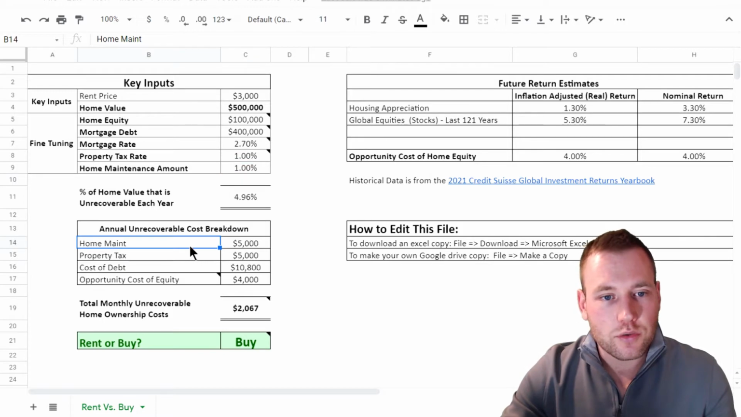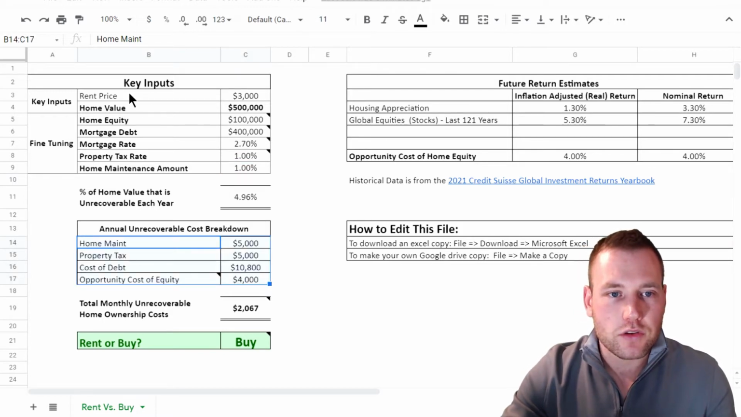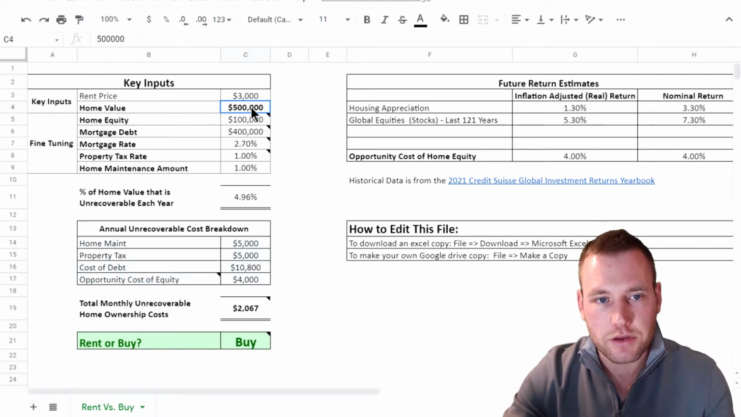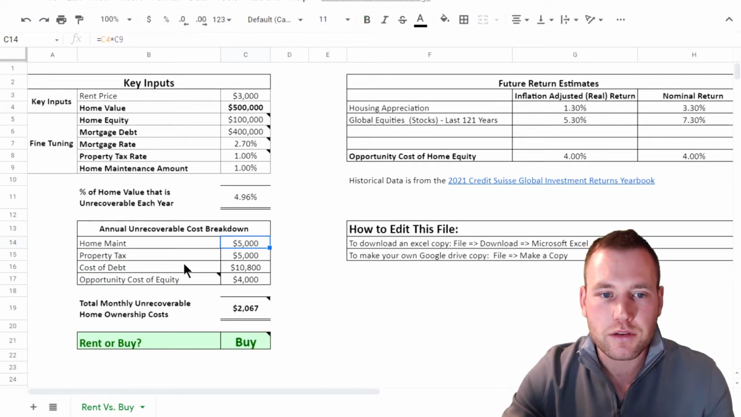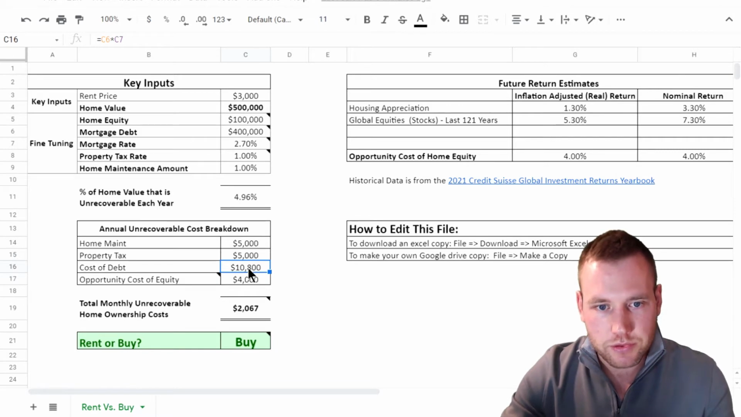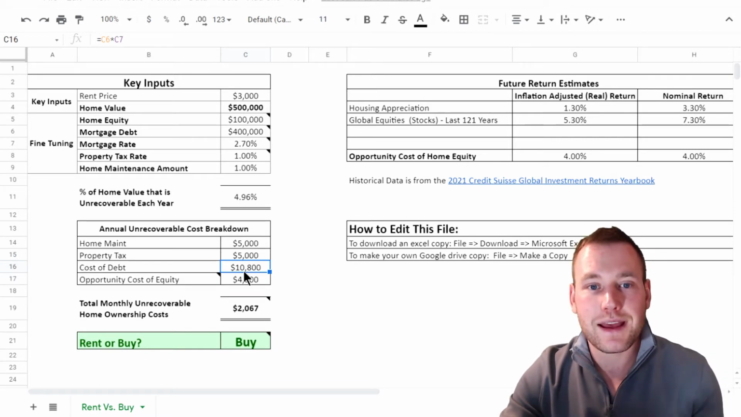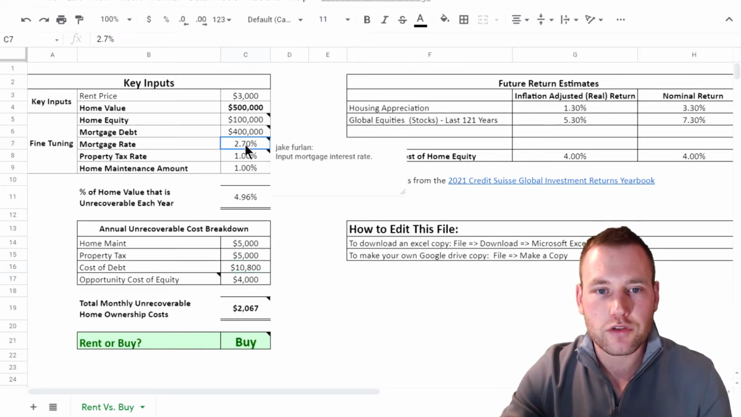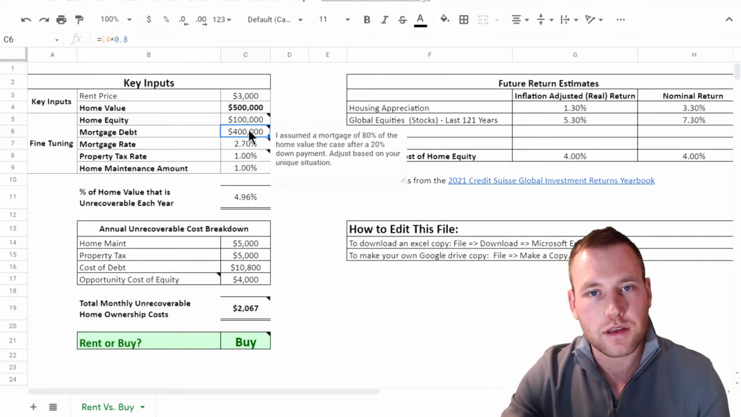Home ownership costs. So this chart here breaks down your total costs based on your home value. So here we've got house maintenance at $5,000 a year, property tax at $5,000 a year. Cost of debt, so I'll explain this one. This is the interest that you pay on the debt based on your interest rate of 2.7% in this case and the amount of mortgage debt.